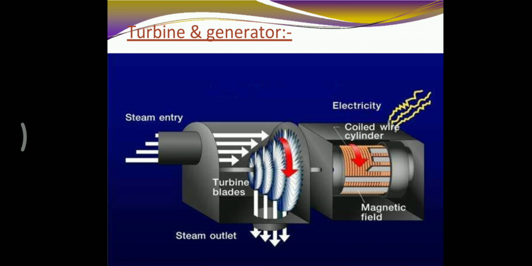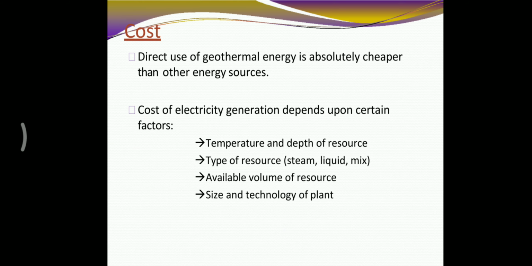Then hot water turns the turbine and generator in geothermal energy. How is the cost? Direct use of geothermal energy is absolutely cheaper than other energy sources. Cost of electricity generation depends upon certain factors. There are four major factors affecting the cost of geothermal energy. First one is temperature, second one is type of resource, third one is available volume of resource, fourth one is size and technology of plant.